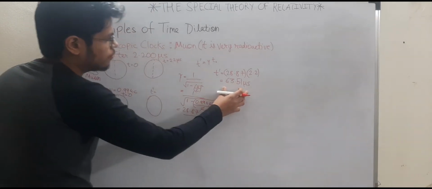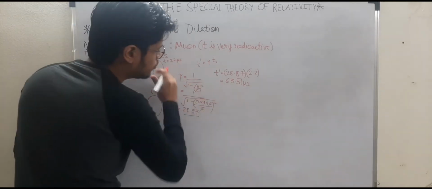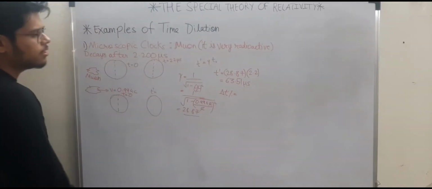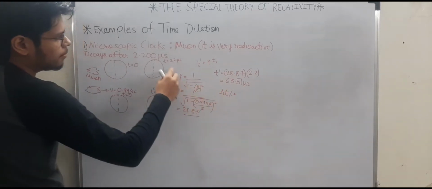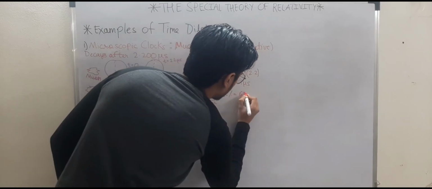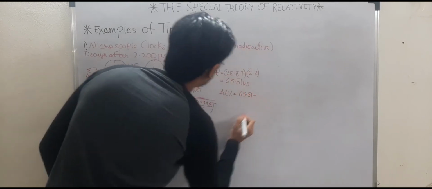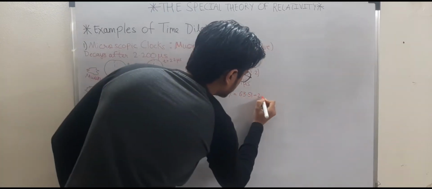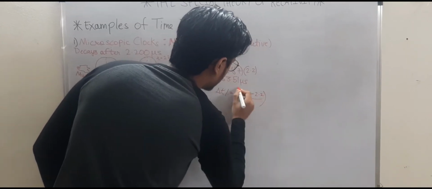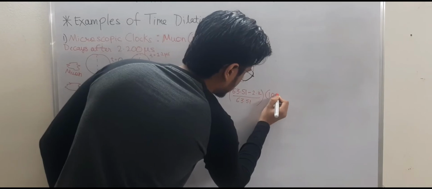Now if you check the percentage change in time, the percentage change in time is the final time minus initial time divided by the final time. So final time is 63.51 minus 2.2, divided by 63.51, and then you multiply it by 100 in order to get it in percentage, right?